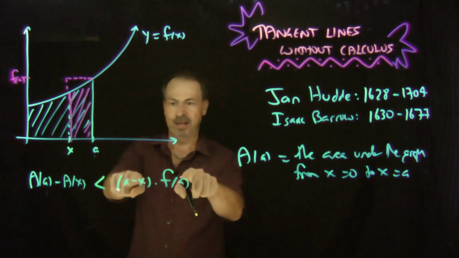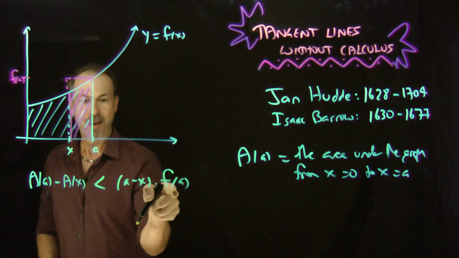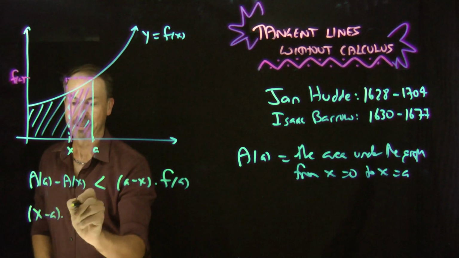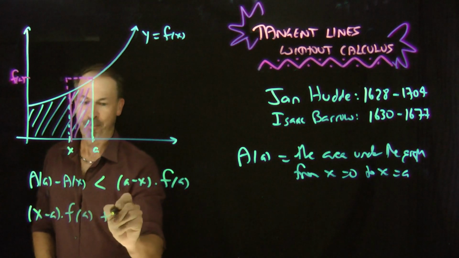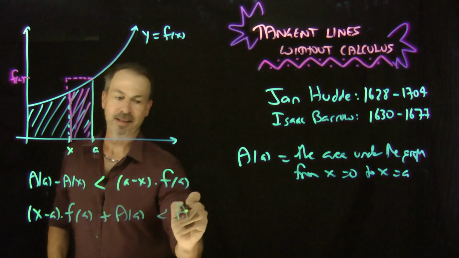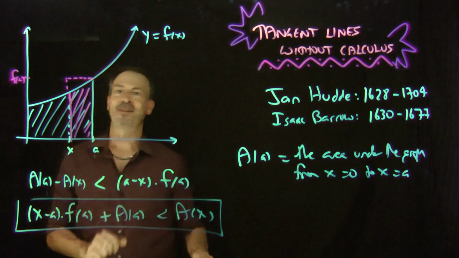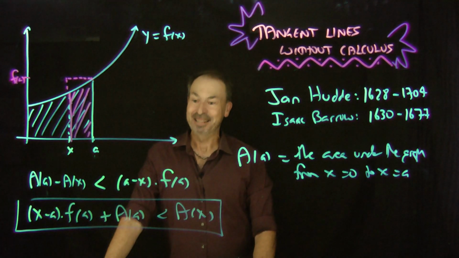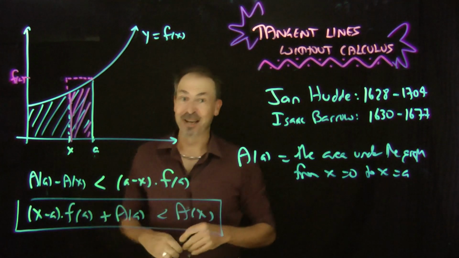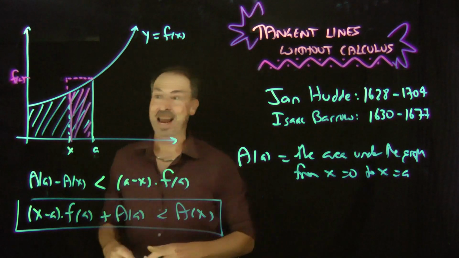All right, so just rearrange that equation. Let's see if I can get this right. Let's bring this on this side, so I'll make it negative, so I'll switch that around. x minus a times f of a plus A of a is less than the area under x. So he came up with that general formula for points to the left of a. But here's the amazing thing. The same formula, he realized, holds for the points to the right of a as well.